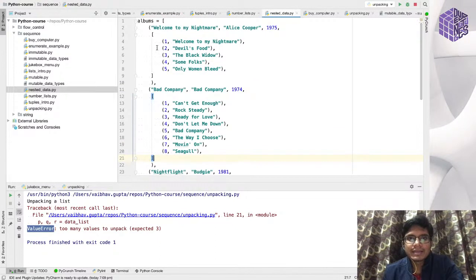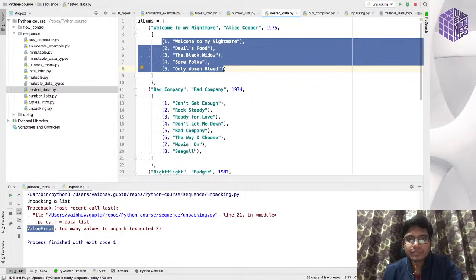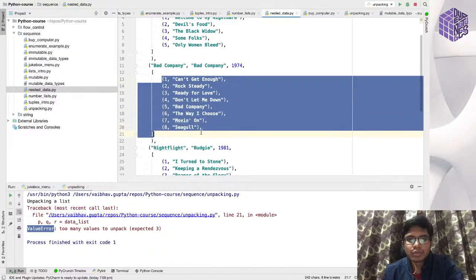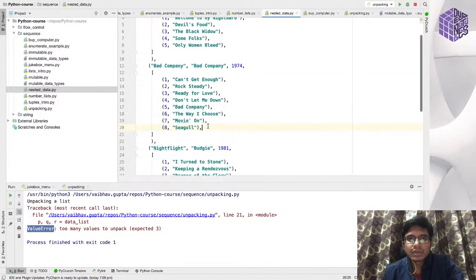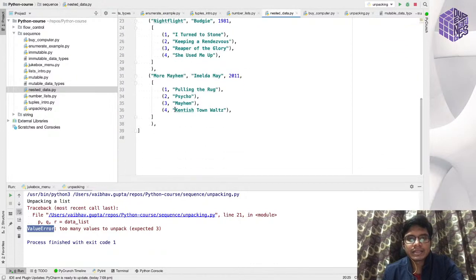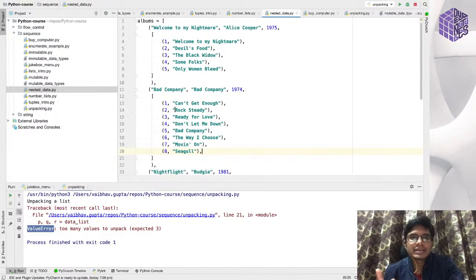Similarly, in this tuple, this is a list. In this list, I have declared five more tuples. In this list, I have declared eight more tuples. Each tuple has two items. If you see, this is a nested sequence. We have a list, inside the list we have a tuple, inside the tuple we have the list again, and then inside the list we have the tuple again. So you can even do these kind of things.